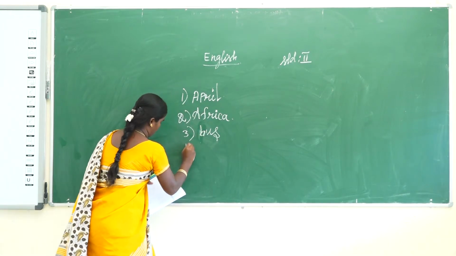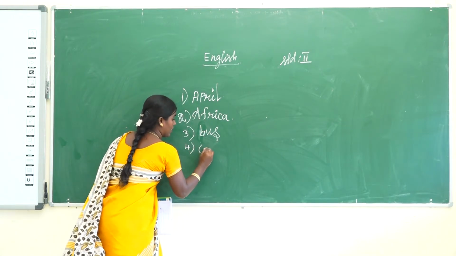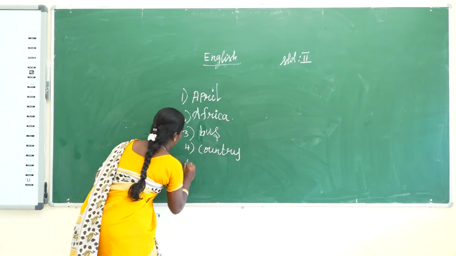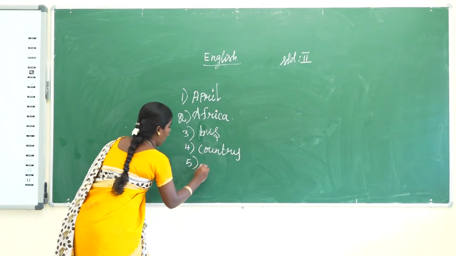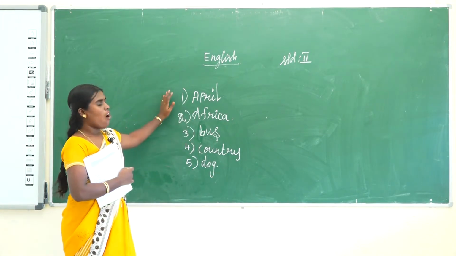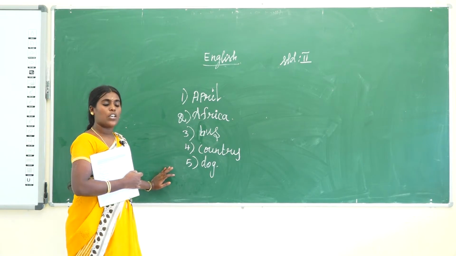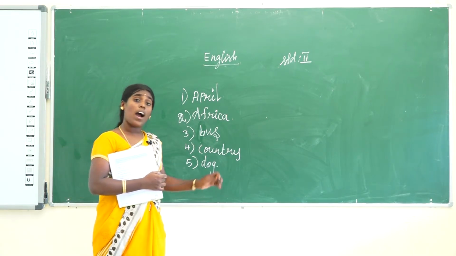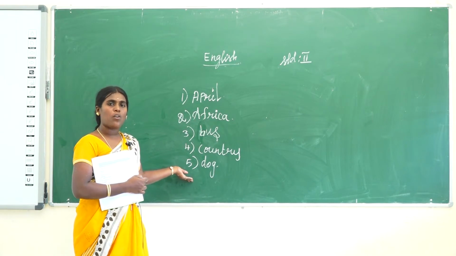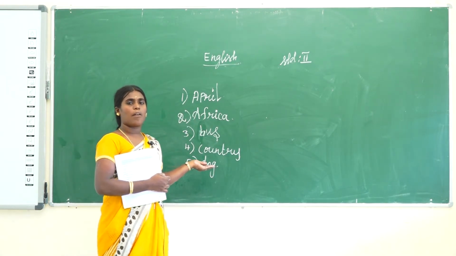The fourth word is country. The fifth word is dog. Now I have given the 5 words. You say what they are.